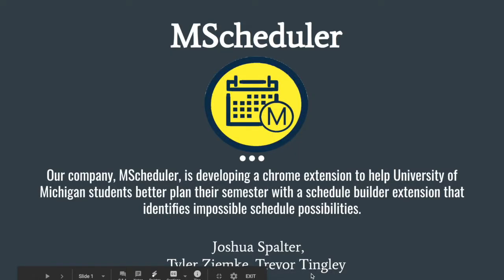I built this Chrome extension over the course of the semester. I worked with Tyler Ziemke and Trevor Tingley and created the group MScheduler. Our group, MScheduler, developed a Chrome extension to help University of Michigan students better plan their semester with a schedule builder extension that identifies impossible schedule possibilities.